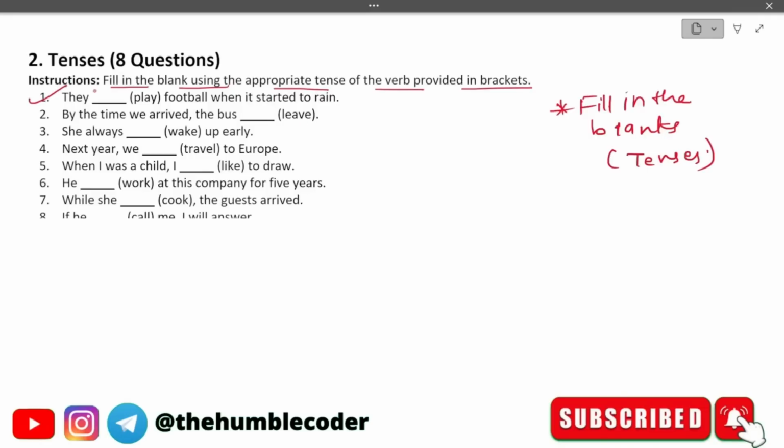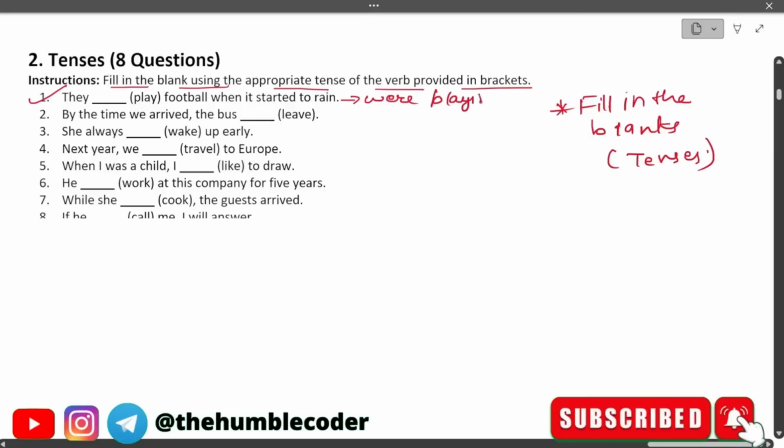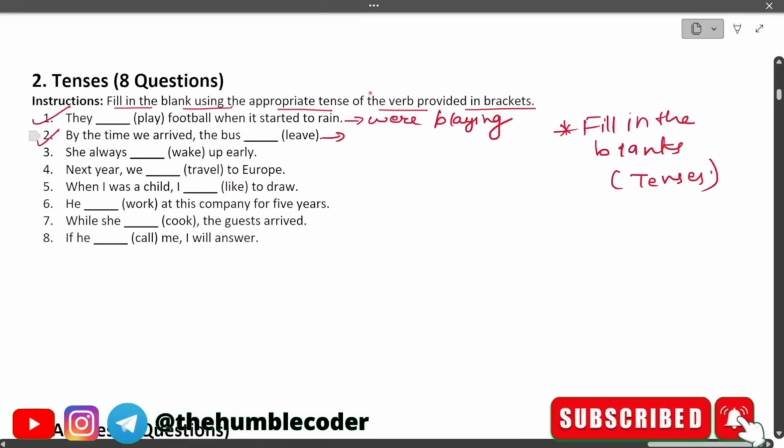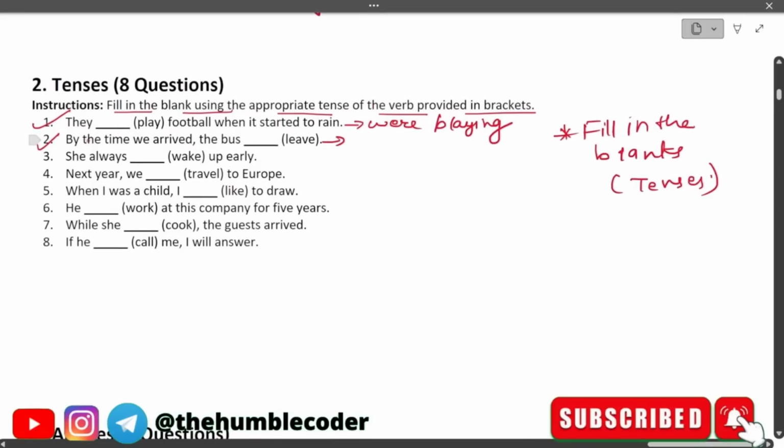Let's see the first question. They dash football when it started to rain. The correct answer for this is going to be, they were playing football when it started to rain. So the tense of the verb is what we have to use here. And next is, by the time we arrived, the bus leave. Instead of leave, it should be, the bus had left.